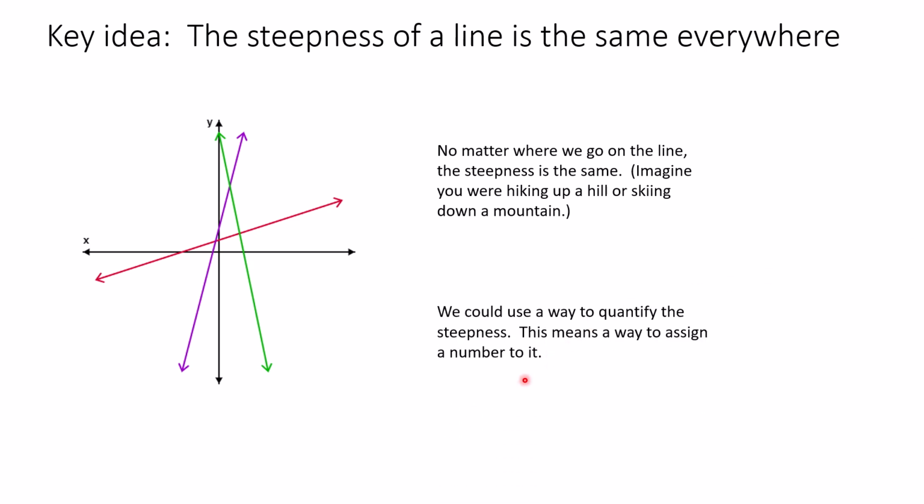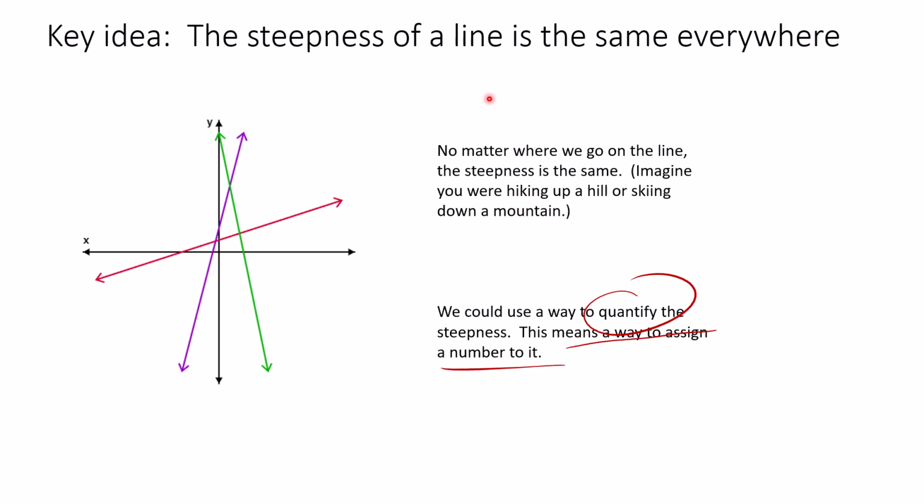Now, what we could use is a way to quantify the steepness of a line. And just so we know, quantify means to assign a number to it. Right now, I could say the purple line is steeper than the red line. And that's true, but it doesn't tell me much. It's what's called a qualitative statement. What would be more useful is if I had a number, a way to measure how steep the line is. Then I could say the red line has a steepness of blank and the purple line has a steepness of something different. Now I have these two numbers that I can actually compare, and I can answer the question, how much steeper? I don't just say a lot steeper.